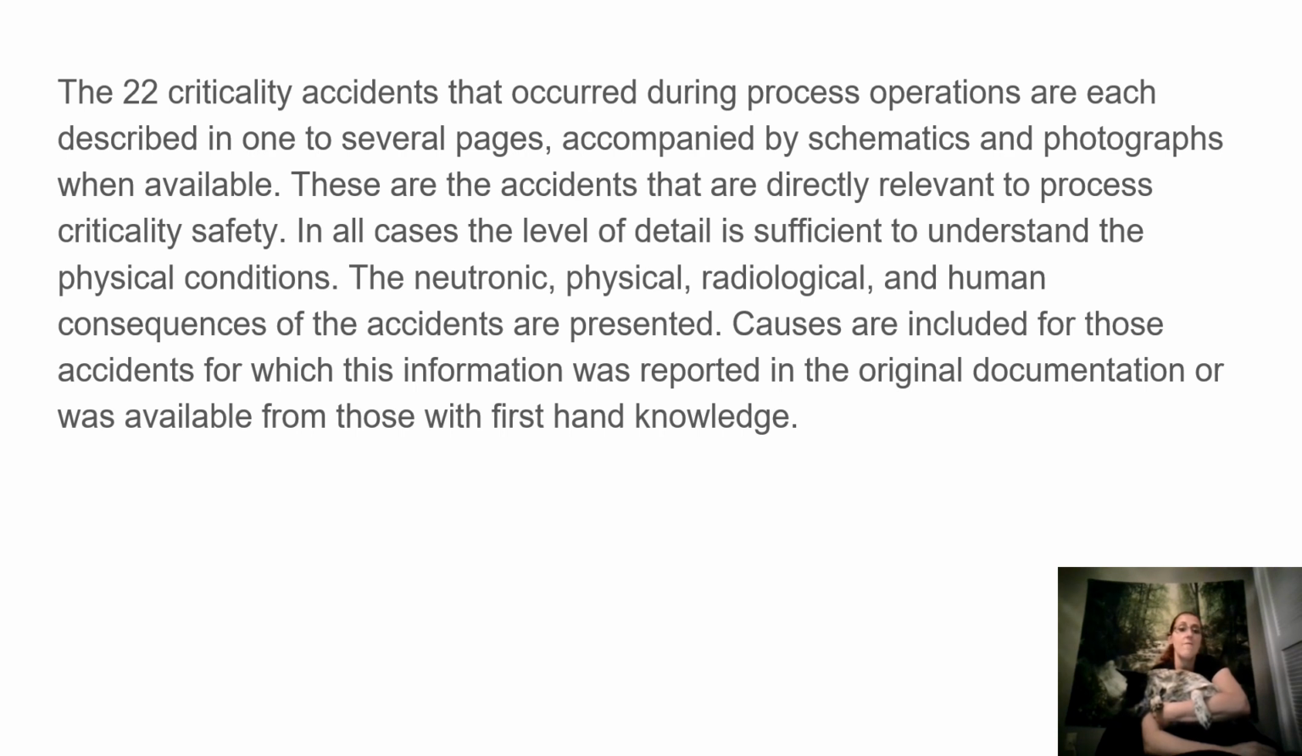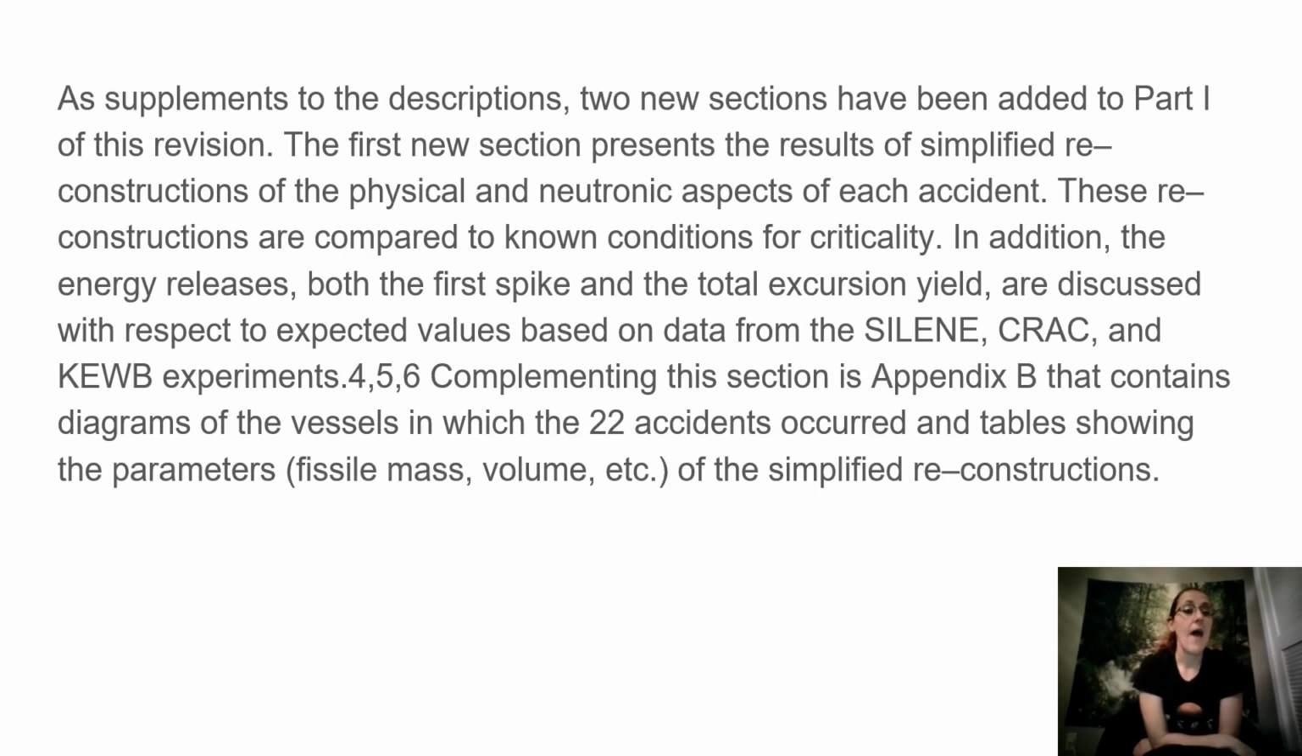The neutronic, physical, radiological, and human consequences of the accidents are presented. Causes are included for those accidents for which this information was reported in the original documentation or was available from those with first-hand knowledge. As supplements to the descriptions, 2 new sections have been added to Part 1 of this revision. The first new section presents the results of simplified reconstructions of the physical and neutronic aspects of each accident. These reconstructions are compared to known conditions for criticality.